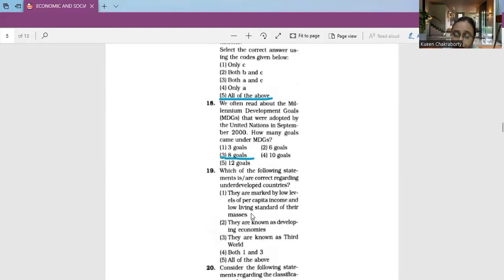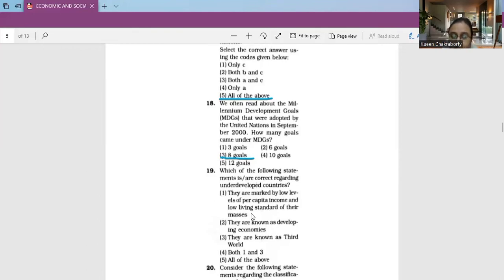Underdeveloped countries today are also known as developing economies because they have the capability and capacity, and they are making efforts towards economic progress through better utilization of their actual and potential resources.